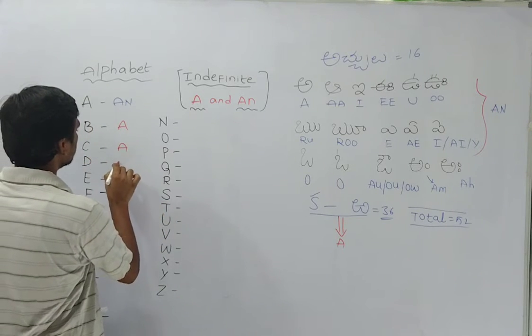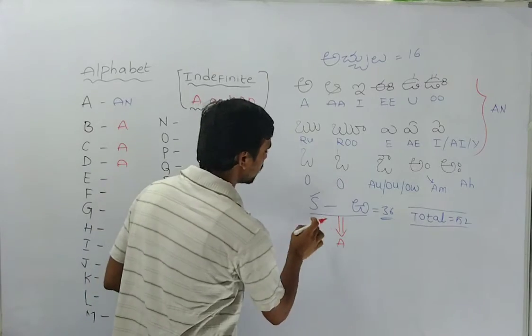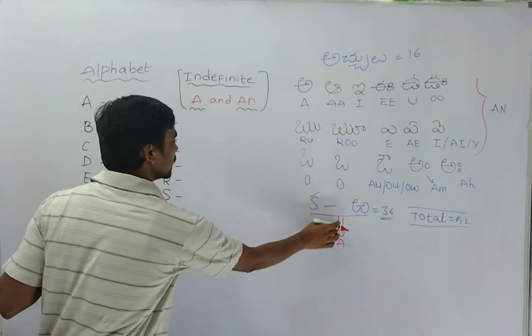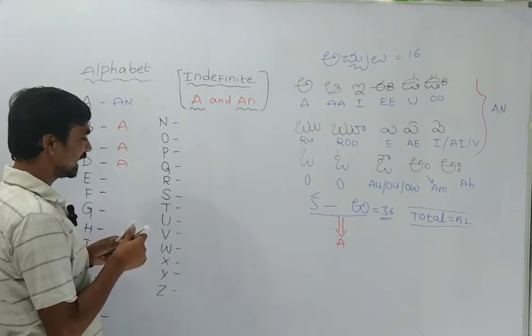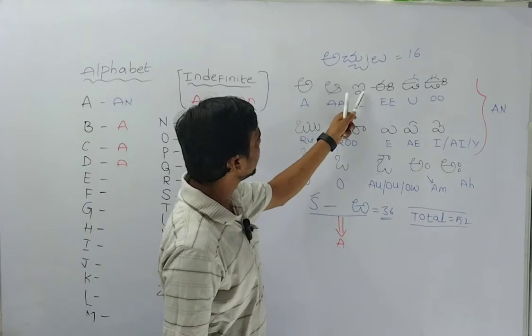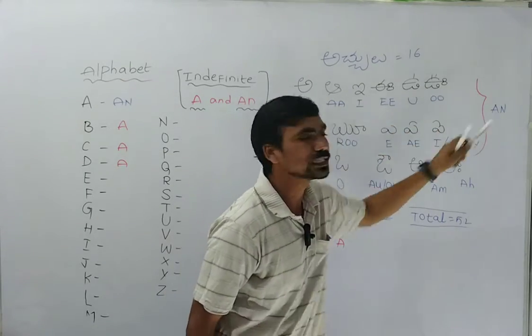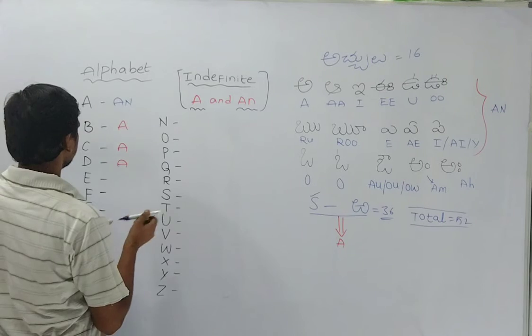Next D. D also ka da da d, da da d d. So comes A. Next E. E you can write E. The sound is there, this sound E. So you have to write an.